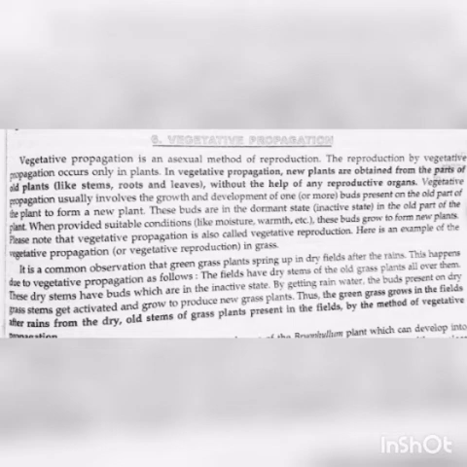In vegetative propagation, new plants are obtained from a part of an old plant like stem, roots and leaves without the help of any reproductive organs. Vegetative propagation usually involves the growth and development of one or more buds present on the old part of the plant to form a new plant. These buds are dormant. Buds are present on the stems as well as the leaves.